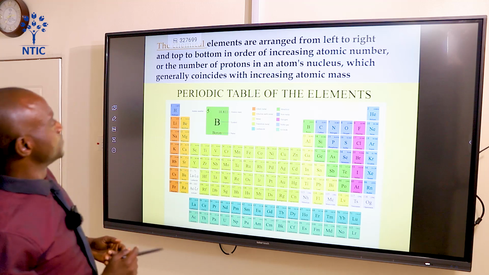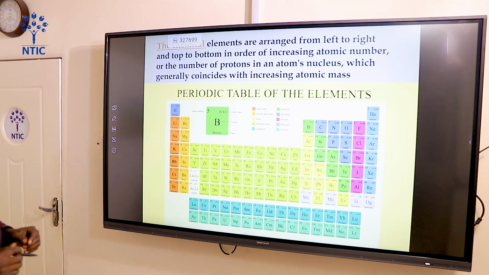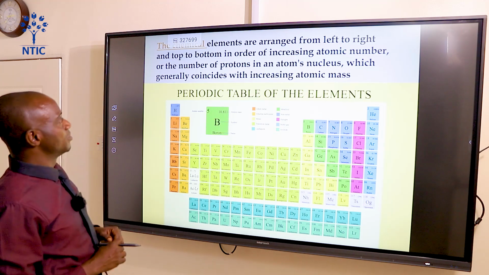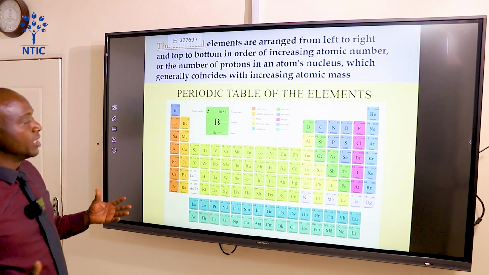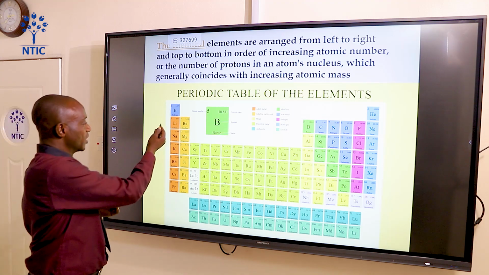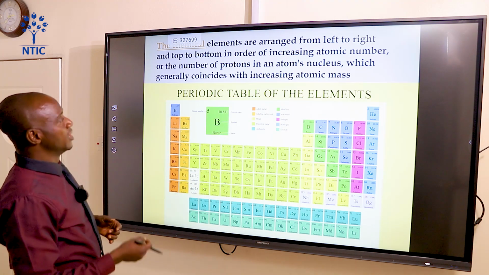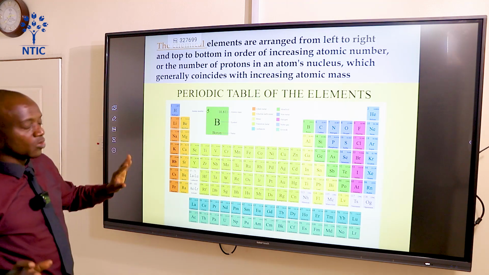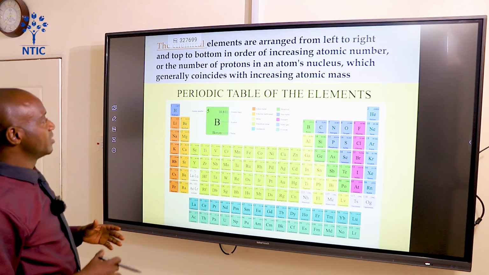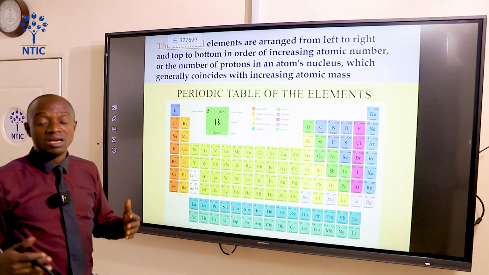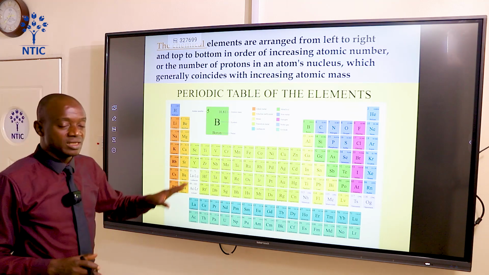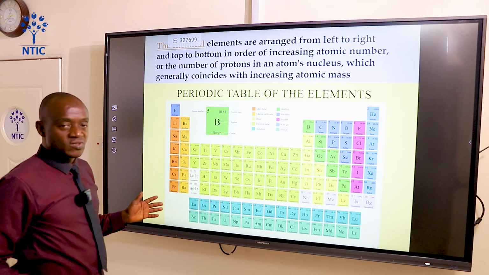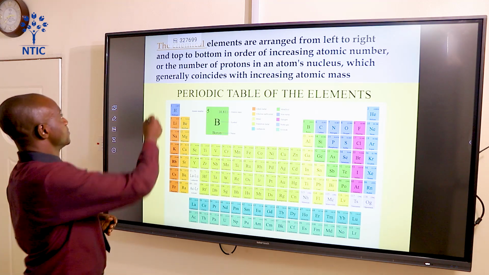All right? That's it. And the chemical elements are arranged from left to right and top to bottom in order of increasing atomic number. That is atomic number. You can see 3, 4, 5, 6 of the number of protons in the nucleus of an atom. That is, atomic number is equal to the number of protons, which generally coincides with an increase in atomic mass. Yes, that is, the arrangement is based on the atomic number. Atomic number increases from left to right.